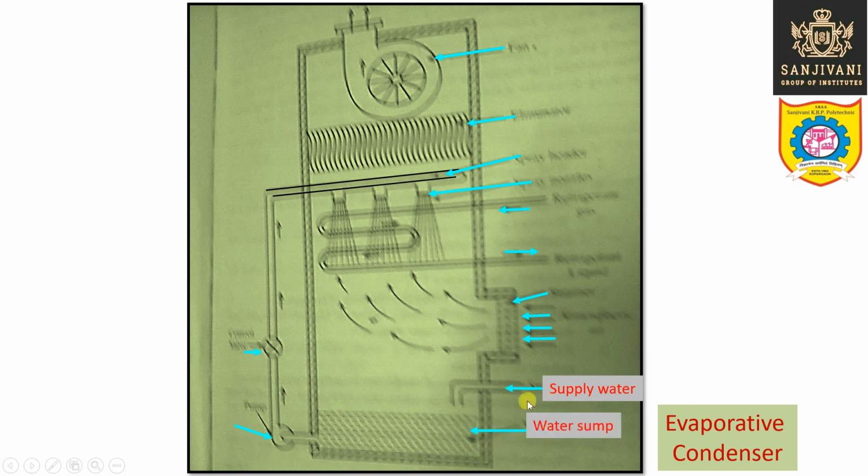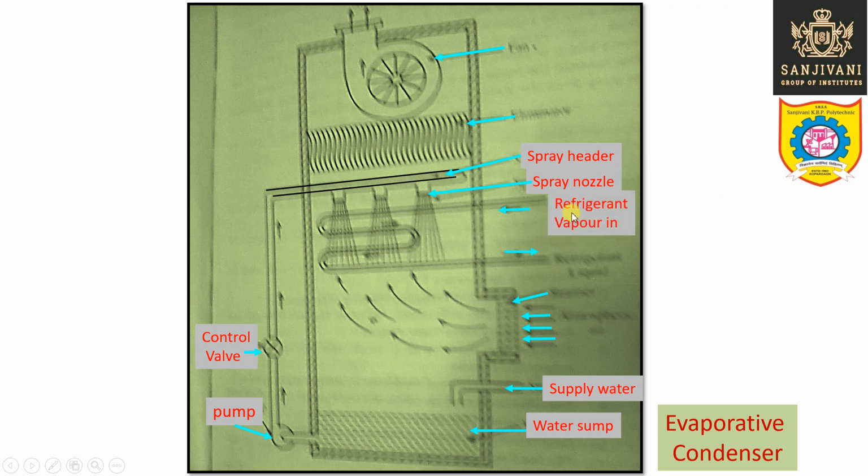So in this water sump, water is supplied, then this water is pumped through this pump, and the flow of the water is controlled by this control valve, and then this water enters first of all in the spray header. So this spray header is nothing but a pipe, and connected to this spray header are a number of nozzles. So through these spray nozzles, the water is sprayed over the condenser coil.